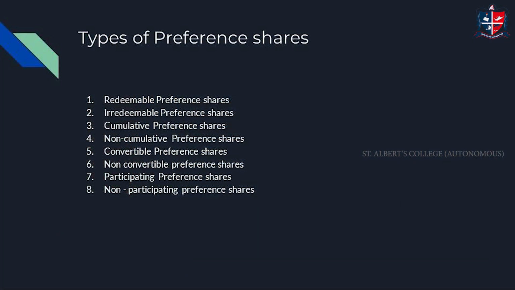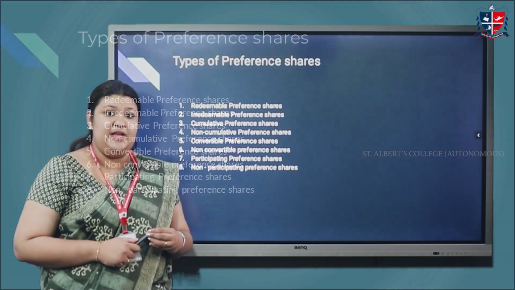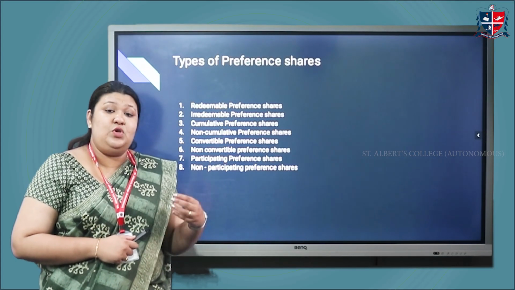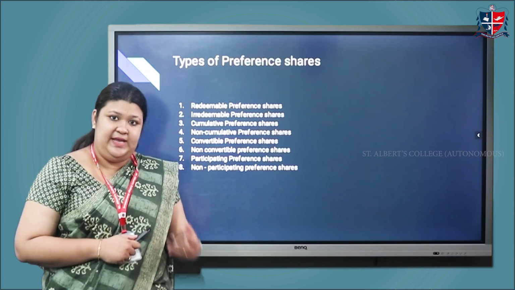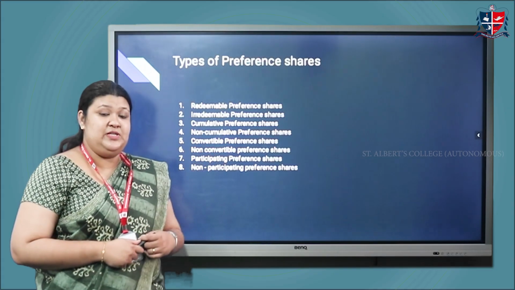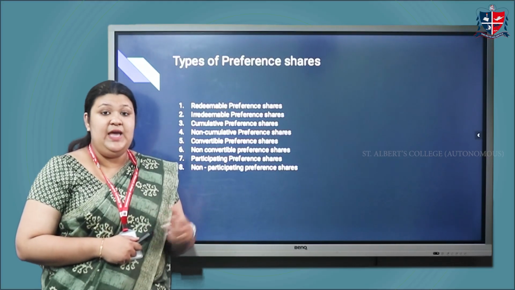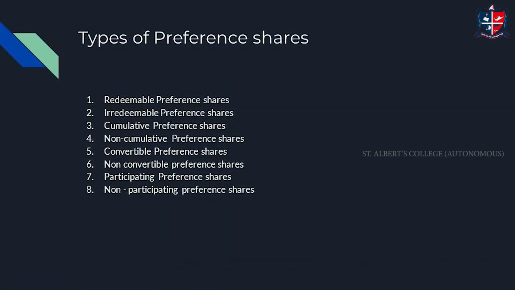Cumulative preference shareholders have the right to receive the dividend at the time when it is actually paid by the company. They have the right to cumulate their dividend and to receive it at a later date. Non-cumulative preference shares are those shares which do not have the right to cumulate their dividend. They will not receive any arrears of dividend.